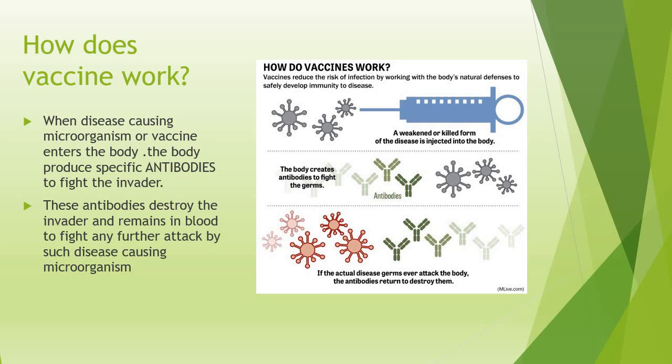Now, at the same time, it has also prepared some of the antibodies for future response. In future, after vaccination or after the initial exposure to the germ, when the microorganisms attack, the antibodies are already prepared to fight those germs. So, this is the main concept behind immunization. We are immunized against certain diseases by giving our body the knowledge of the germs so that our body prepares an antibody against that germ.